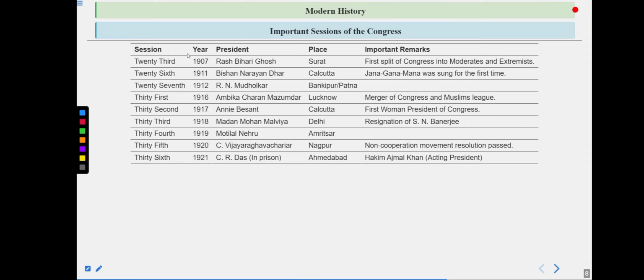Then comes the 36th session, that was in 1921. C.R. Das, that means Chitranjan Das, in prison, Ahmedabad. He became the president, but as we know, he was in prison because he was a part of non-cooperation movement. So on his place, Hakim Ajmal Khan became the acting president. So do remember this one. This becomes important session because C.R. Das was in jail, and because of that, Hakim Ajmal Khan became the acting president.